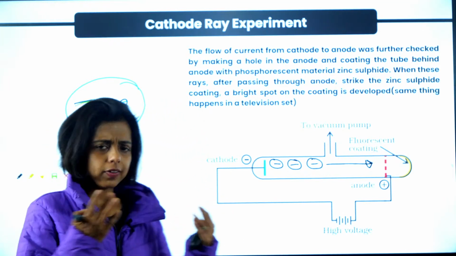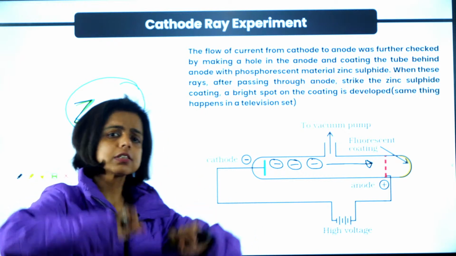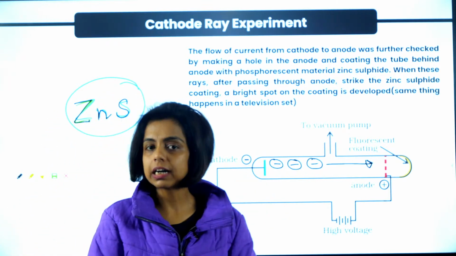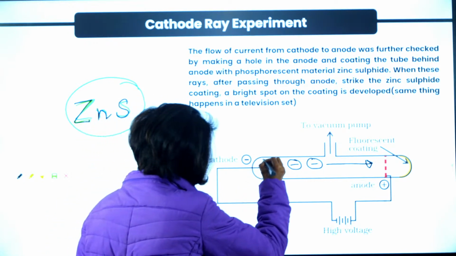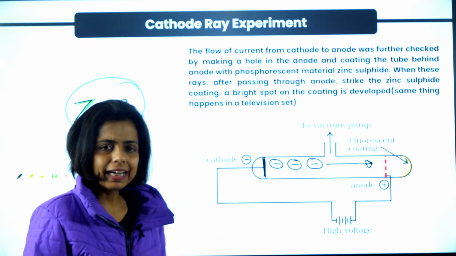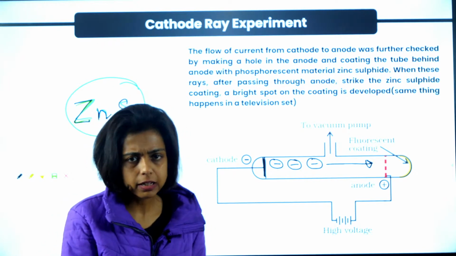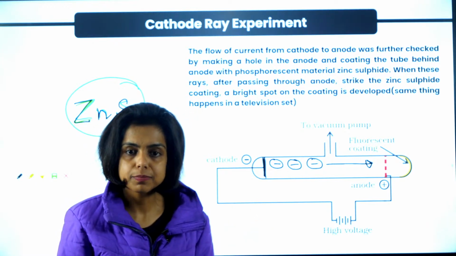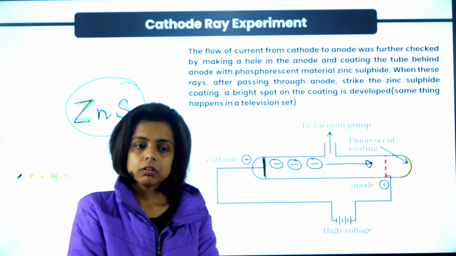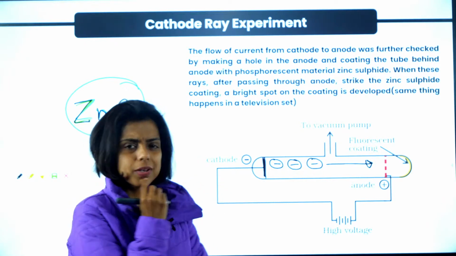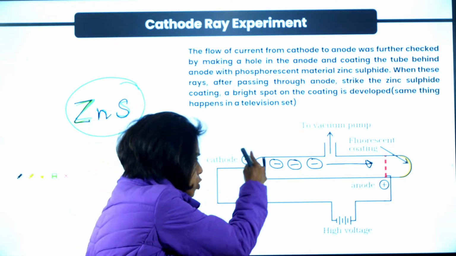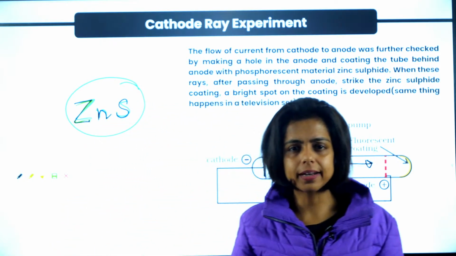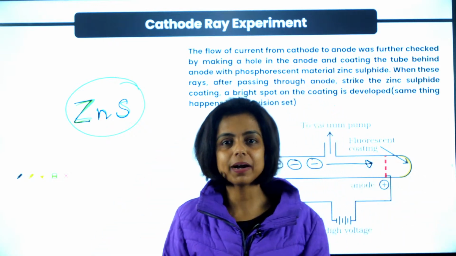Then he thought, from where are these negative particles coming? Because he also believed everything is made up of atoms, and the atom is the smallest particle, as said by John Dalton. There is a cathode, and the cathode is a metal. So metal is made up of atoms, it is an element, and an atom is neutral. So he thought these negative particles must be coming out of the atoms of this electrode, the cathode. But how a negative particle? Atom is neutral. It is the smallest particle that can exist. From where are these negative particles coming?